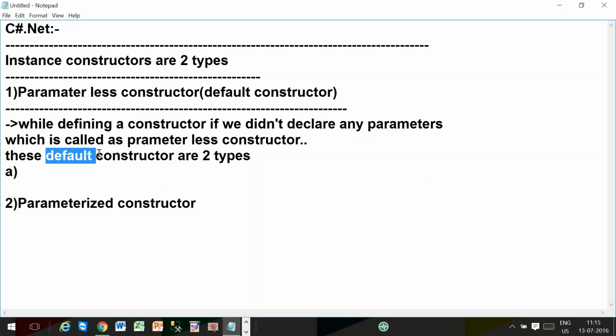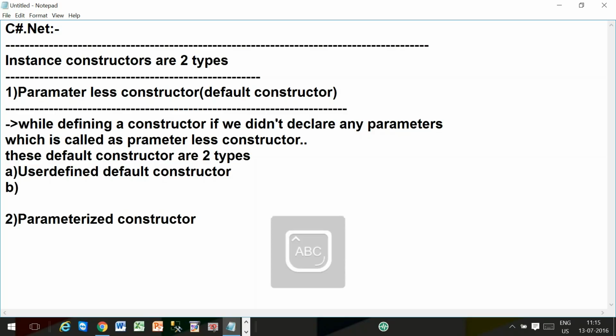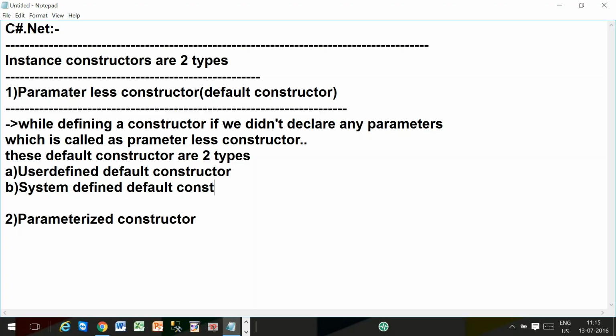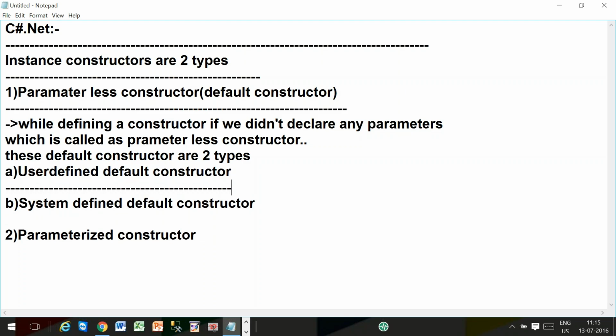Parameterless constructor, other name is default constructor. Default constructors are how many types? Two types. User defined default constructor, and second one, system defined default constructor. One is user defined default constructor, second one is system defined default constructor.